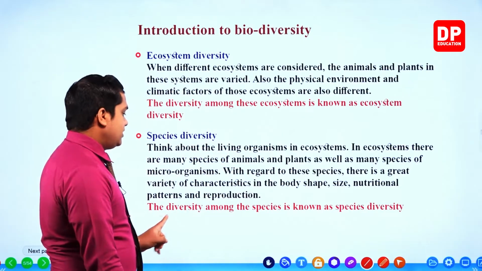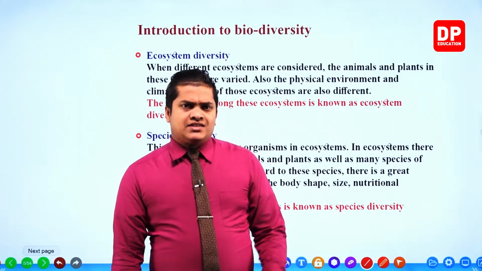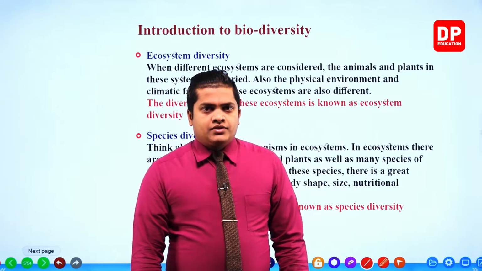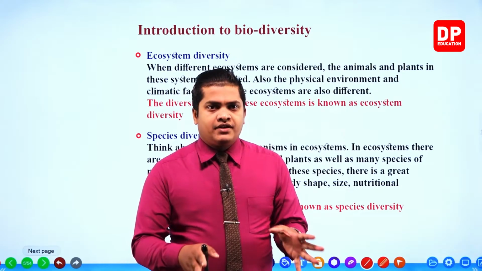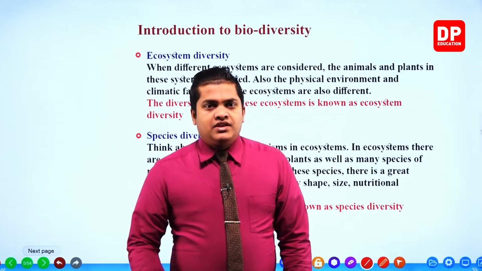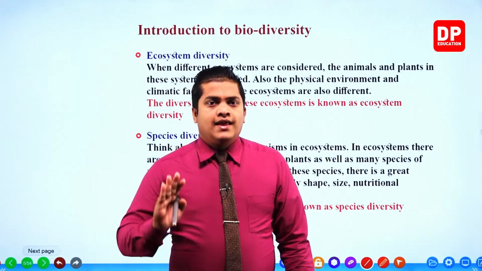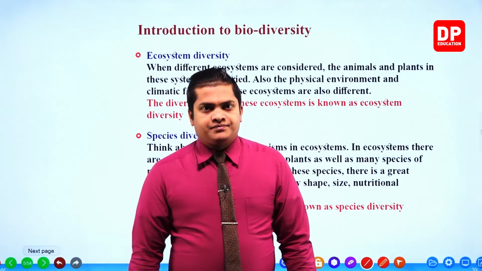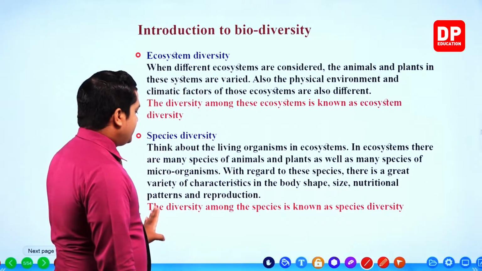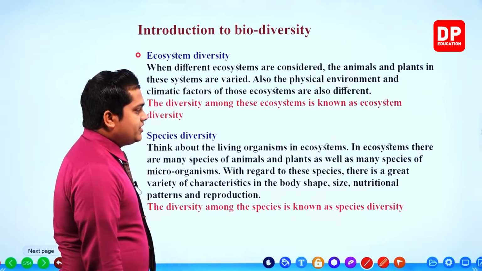Then, my dear children, reproduction. The method of reproduction. Some lay eggs. Some give birth to young ones. So like that way, there are different types of reproductive patterns. These reproductive patterns also vary from one particular species to another. Right then, the diversity among these species is known as the species diversity.